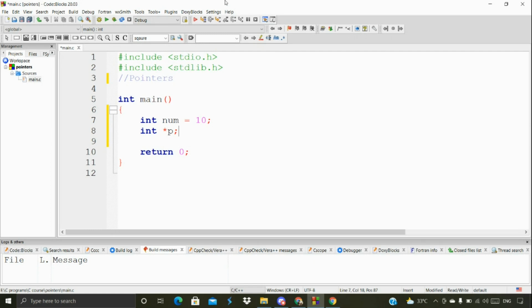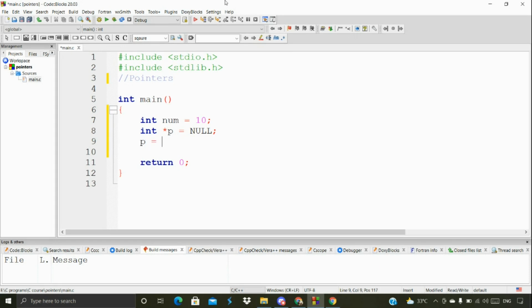And the pointer, I'm going to make it null. Null means it's not pointing to any variable, nothing else. As I said, a pointer has to point to some other variable, but here I'm not doing anything, so that's the reason I have mentioned null.